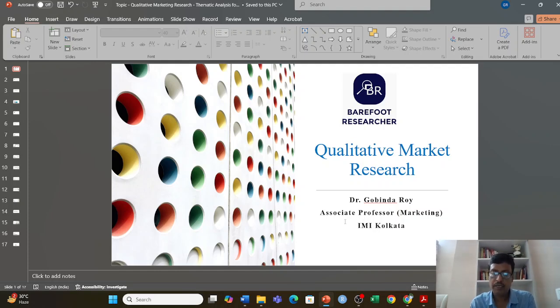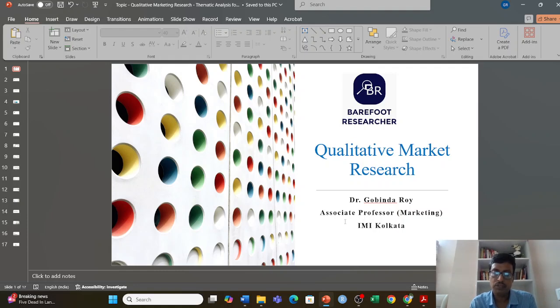Today, I come with a different type of topic. We call that qualitative market research, and this presentation would be mostly useful for PGDM students or MBA students who have specialization in advanced marketing research, but partly we can use it in academic research, right? So today I'm going to show you certain steps, referring to a very reputed paper in this area, which has almost 1800 citations.